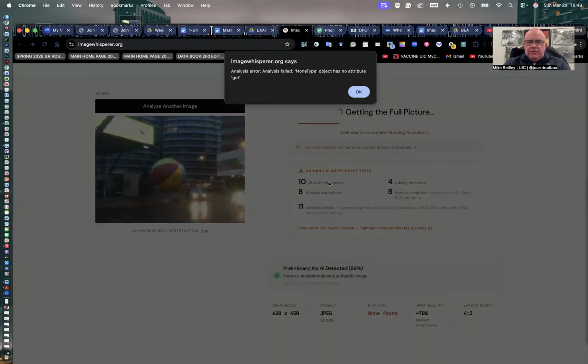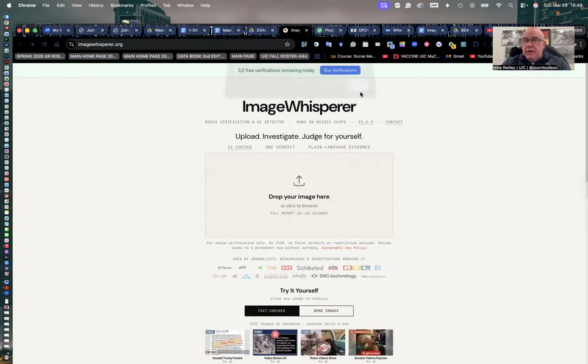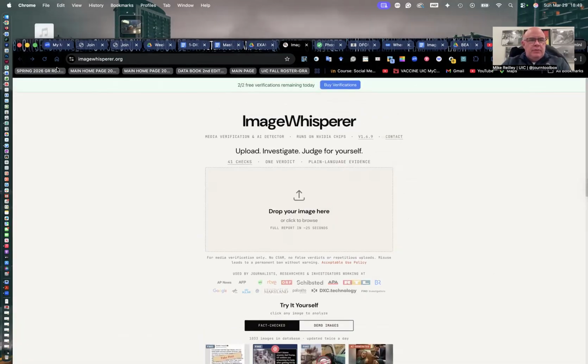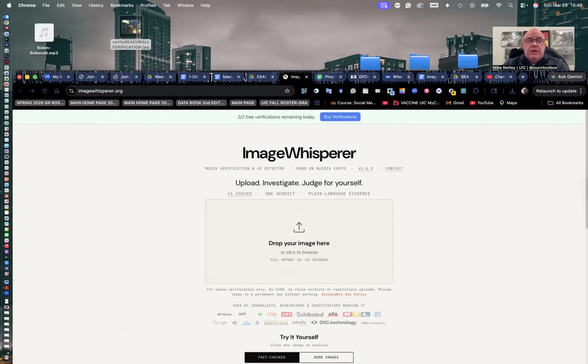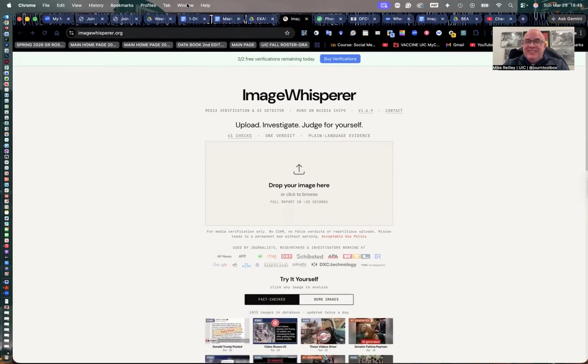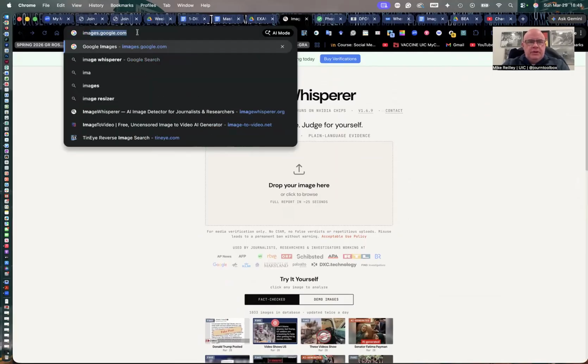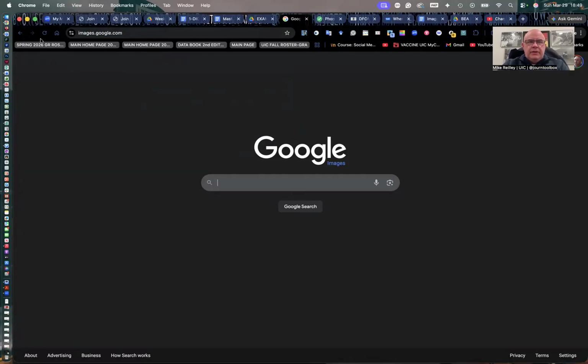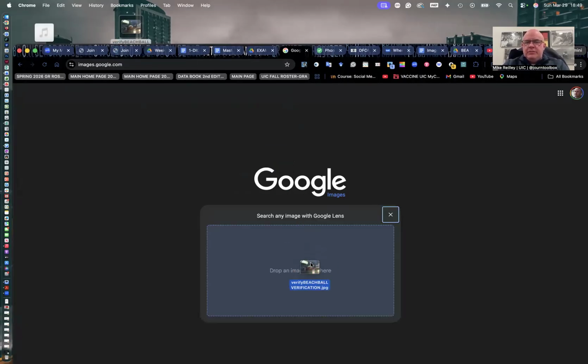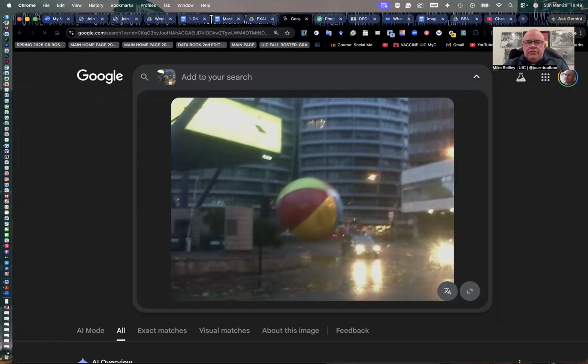10 detection models it's running on. 4 adding detectors. Read more. Yeah, it wouldn't read it. So there's some issue with it reading this image. It's a basic JPEG. So Image Whisperer fails on this test, whereas the other tools have been able to handle it, both TinEye and Google Fact Check Explorer and Google Reverse Image Search too. And I never use just one tool. So let me go into Google Images. I'll drag it in there real quickly. But it's fun to test these sometimes, see if they can produce similar results.